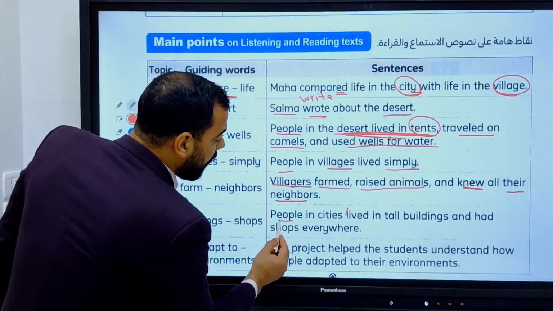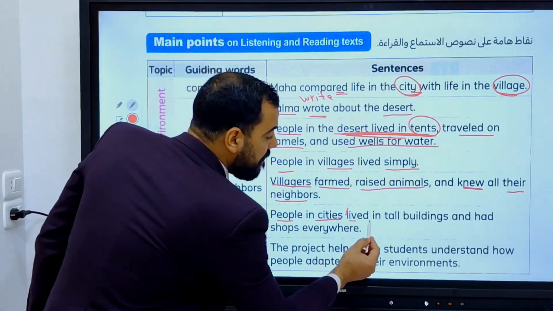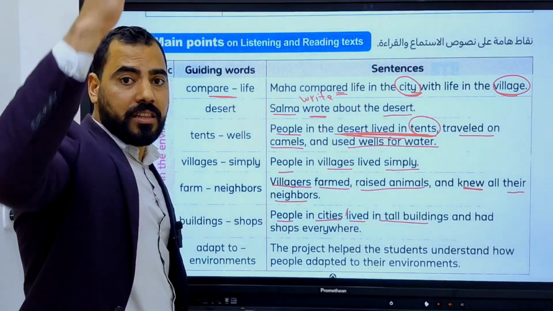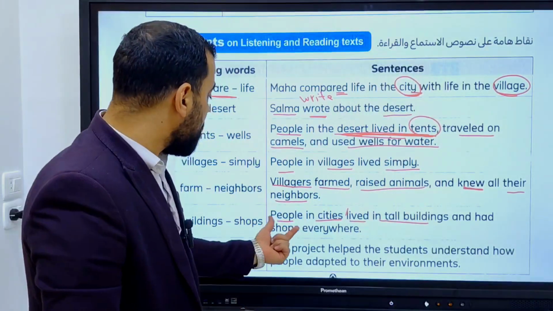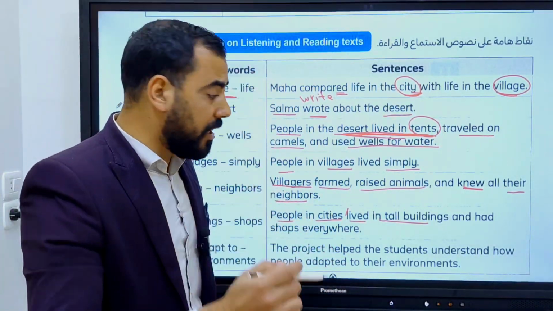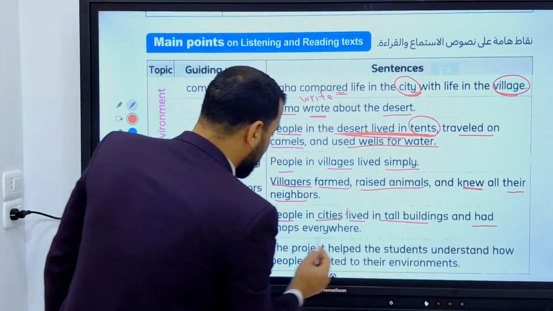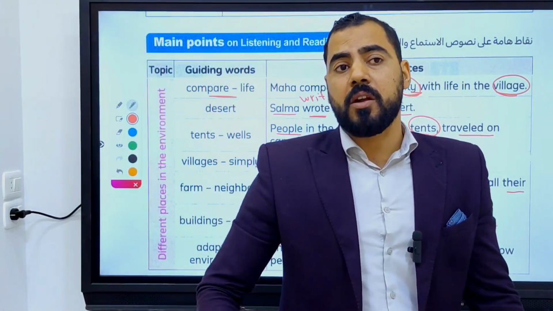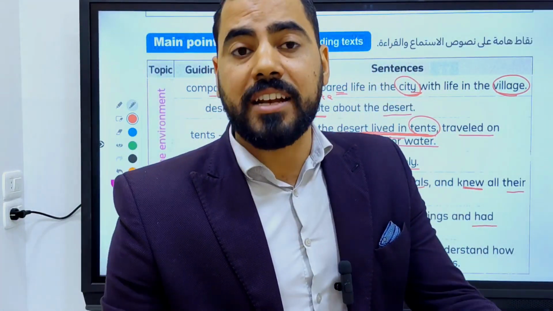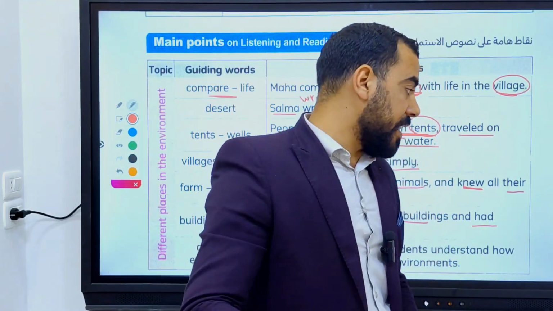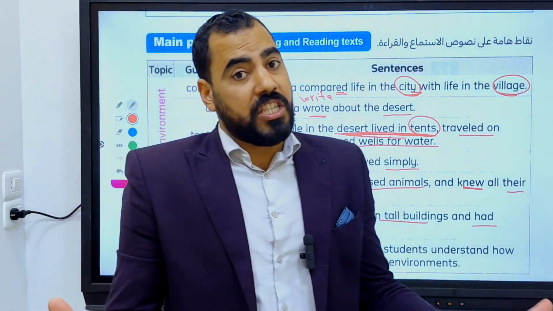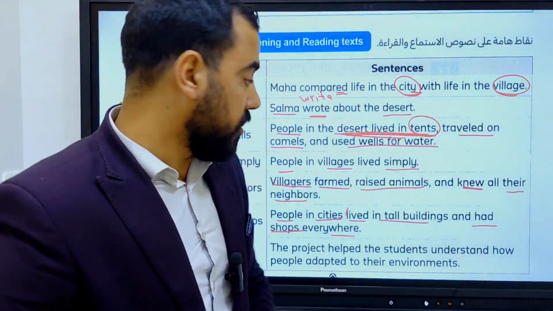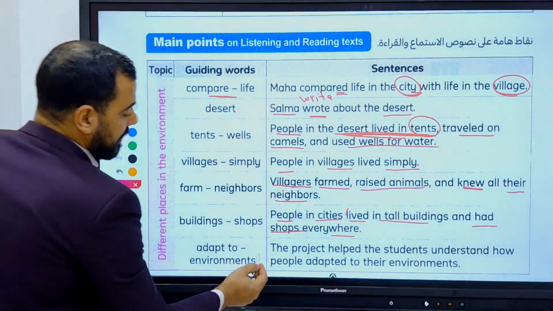People in cities live in tall buildings like we do in Alexandria. People in cities lived in tall buildings and had shops everywhere. There are a lot of shops, there are a lot of malls where they can go shopping in the city, and this is not the case in the village. Let's move to the last sentence.